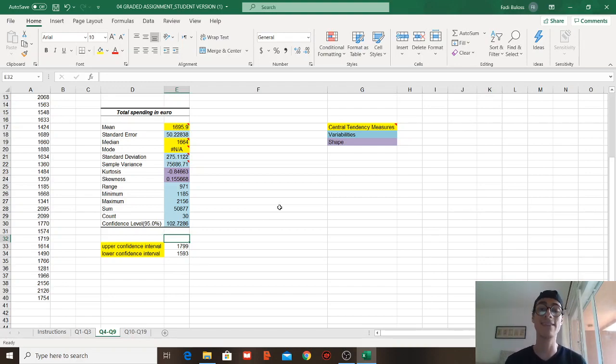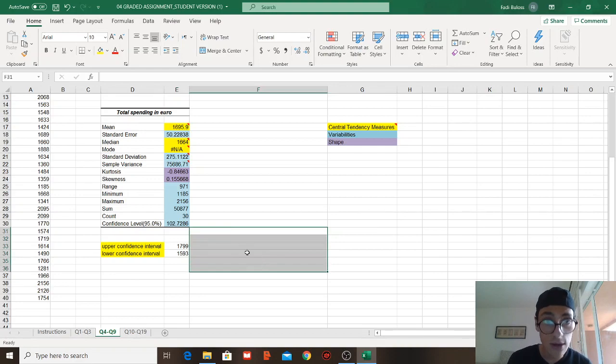It means that our true mean, and by true mean I mean the mean of the population, is 95% likely or 95% accurate to be between these two values. It means that the true mean, the mean of the actual population, is falling between these two.